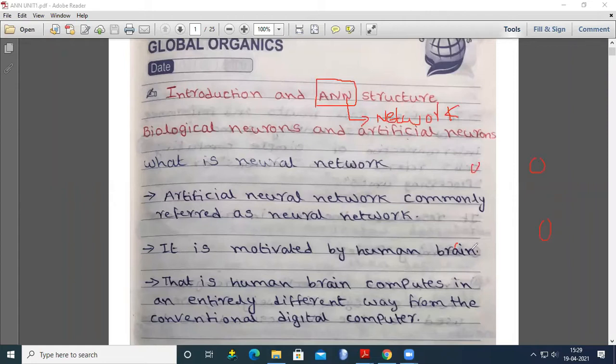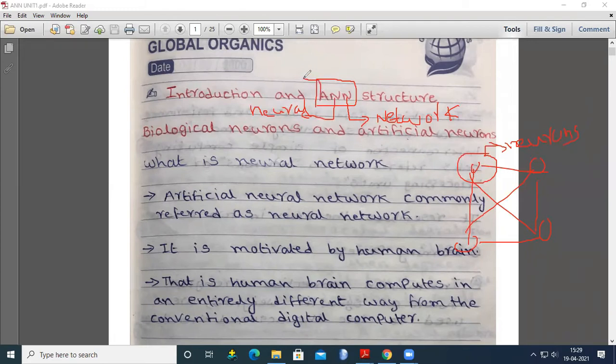For example, this is a node. If you establish a network between these nodes, that is called a network. This N means neuron. Here all these nodes are neurons, so we call this network a neural network.